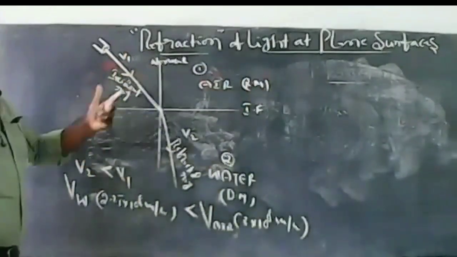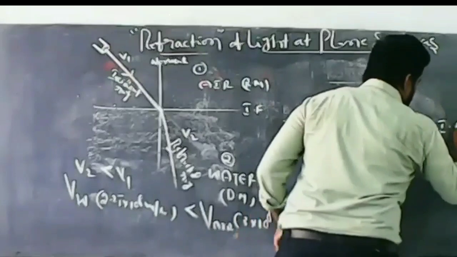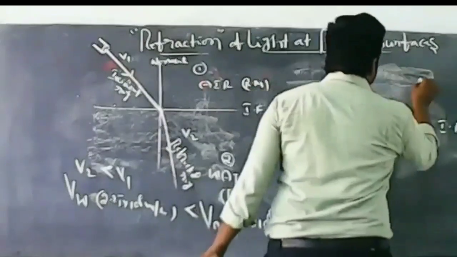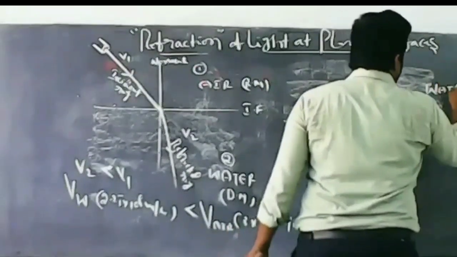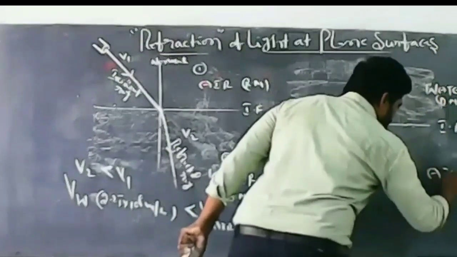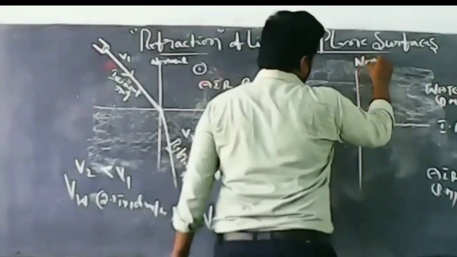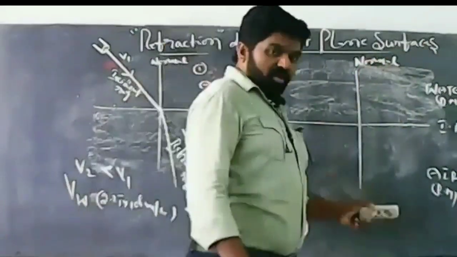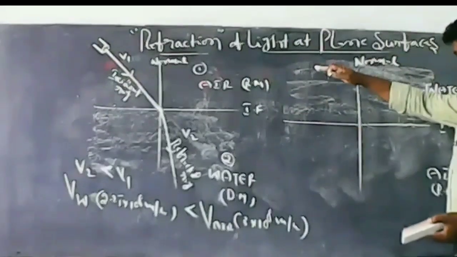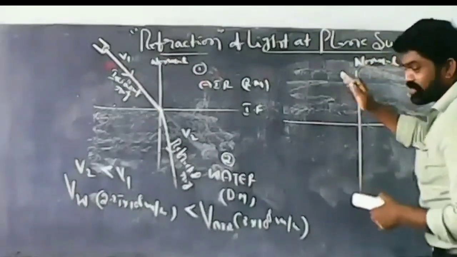Suppose we change that position. Now, this is the interface, the separating part of two mediums. This is the shaded region. Let us imagine that this is water. This water is a denser medium. Here air is there, consider this is air. So, it is a rarer medium. Now this is the normal, perpendicular. In this situation, light rays transfer from denser medium to rarer medium. Light rays transfer from denser to rarer.